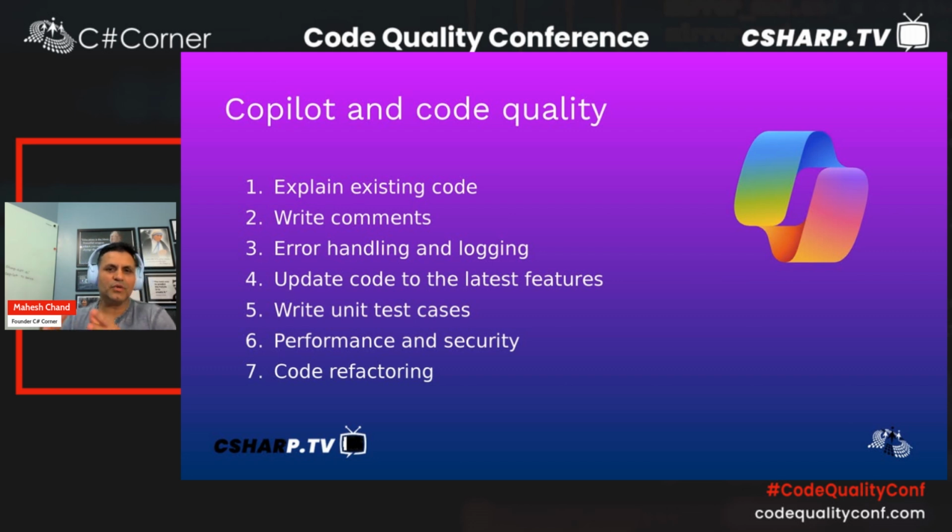You can update code with the latest features. Unit testing, code refactoring, and performance always take time. I know how many times I have asked the team to create unit test cases and make sure they run before the project is even deployed and tested. You can do all that using Copilot and more. This was just about code quality.